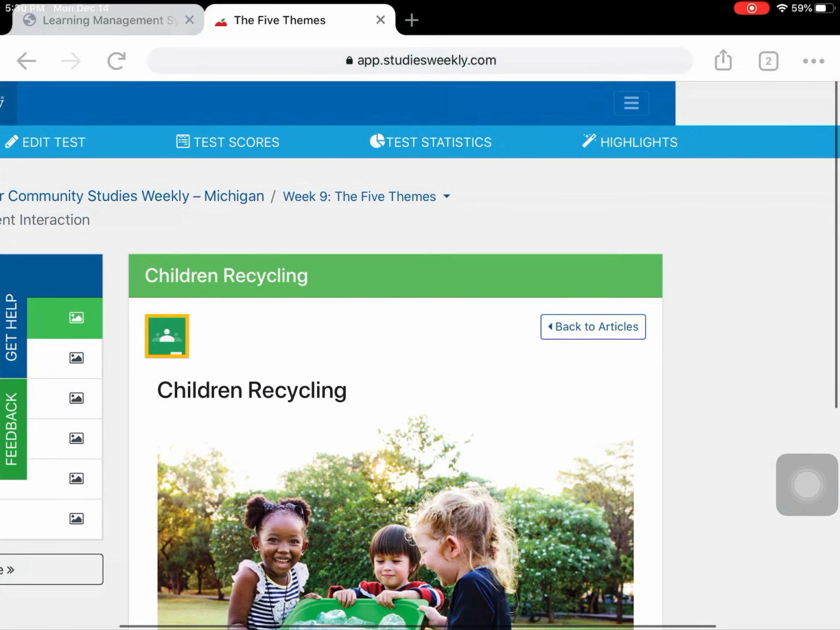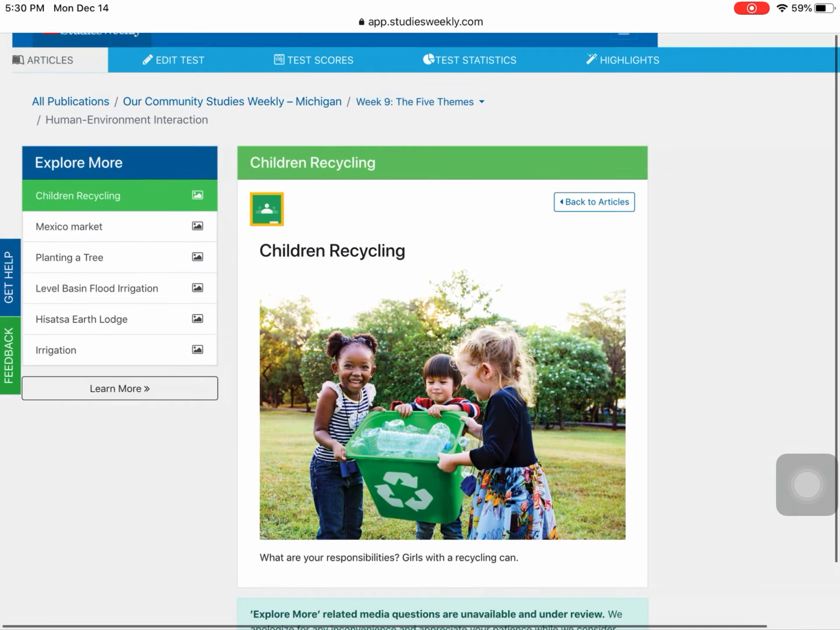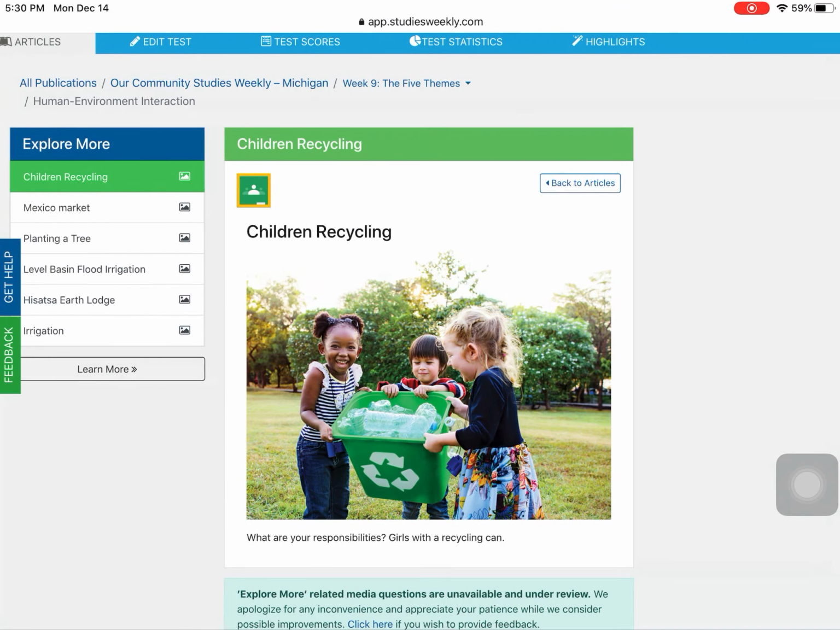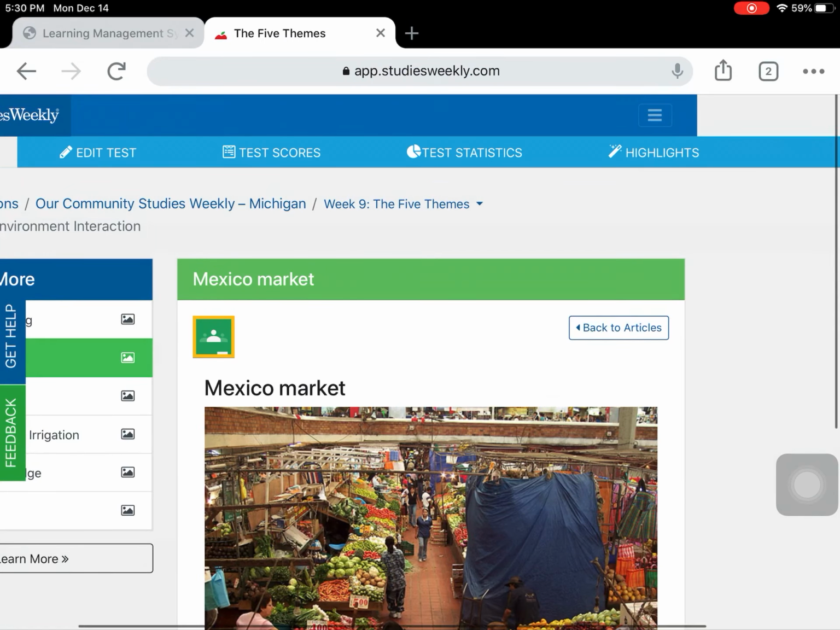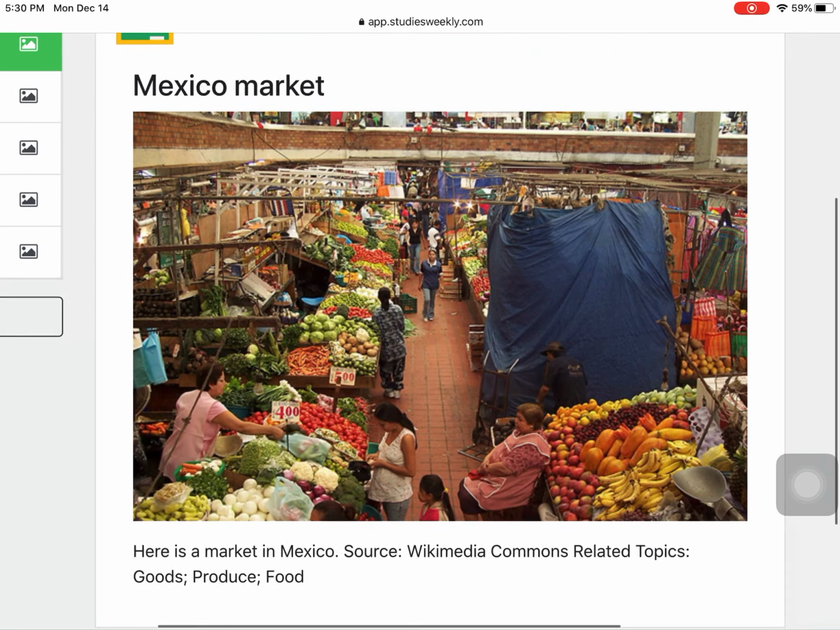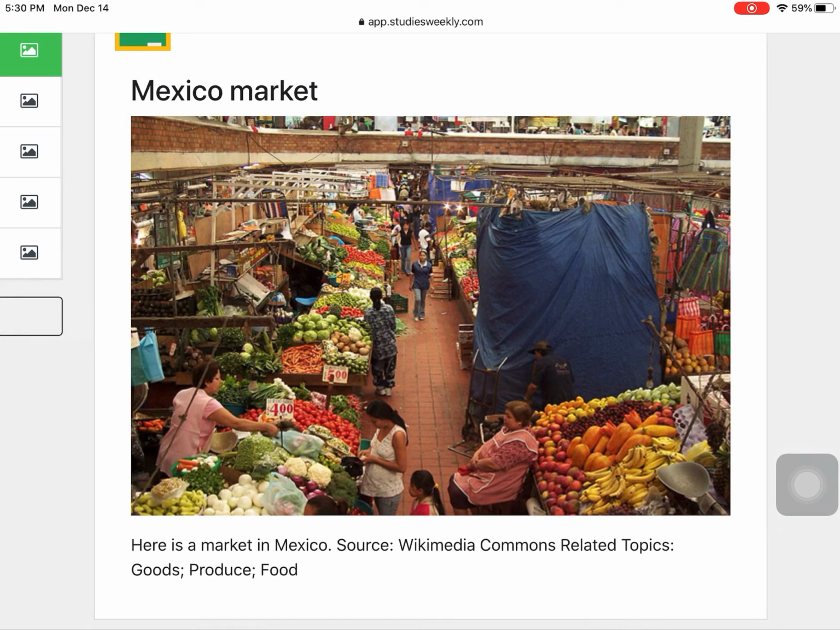Let's go ahead and go to this page here. So when we are talking about our environment and changing our environment to live in, this is just one example here, recycling. Recycling is a way that we give back into our environment. Since we have already used some of the resources from our environment, we're able to recycle them and give it back. This next picture here is a picture of a Mexico market.